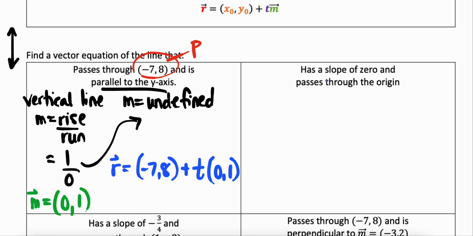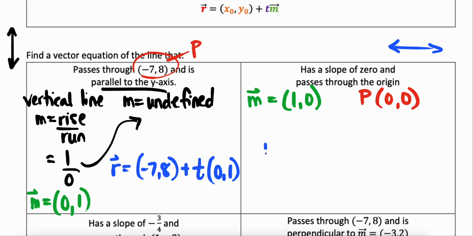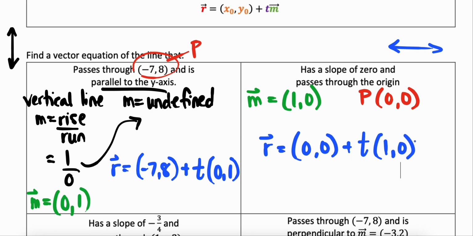What if I have a line now that has a slope of 0 and passes through the origin? We already saw in a previous question that if I have a slope of 0, this is going to be a horizontal line, and a direction vector for a horizontal line would be 1, 0. So it's just our unit vector along the x-axis. And if it passes through the origin, that's going to be the point 0, 0. So if I put those pieces together, vector r is represented by 0, 0 plus a random variable t times my direction vector of 1, 0.